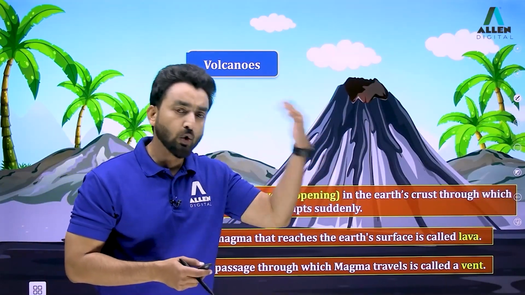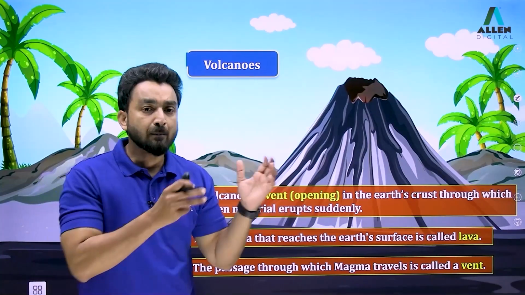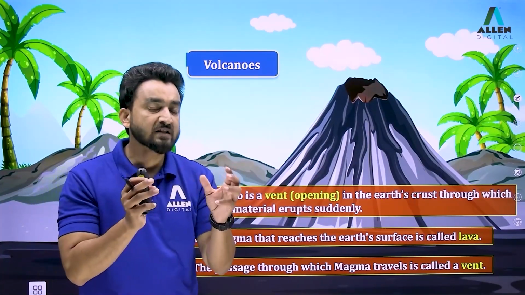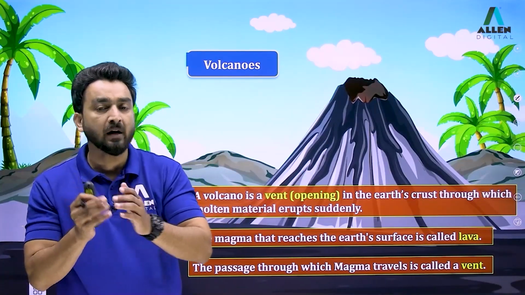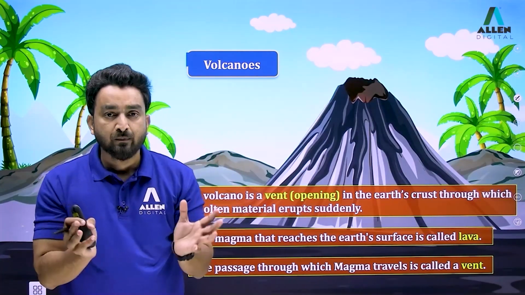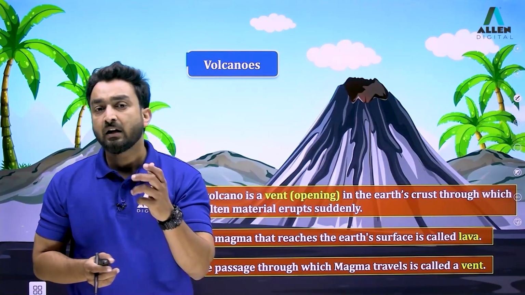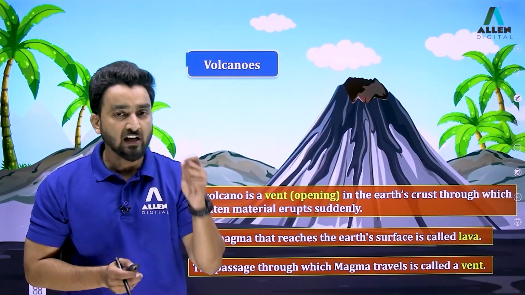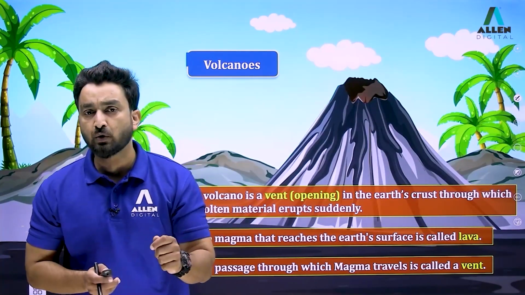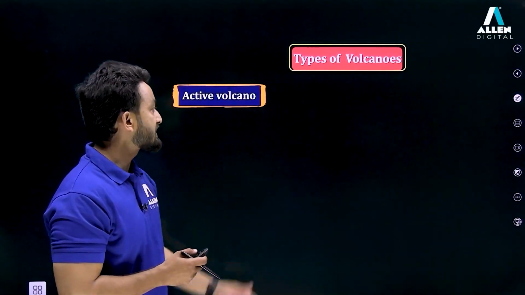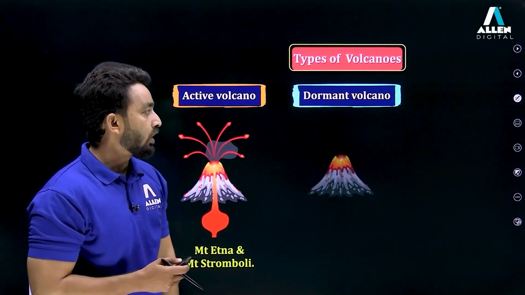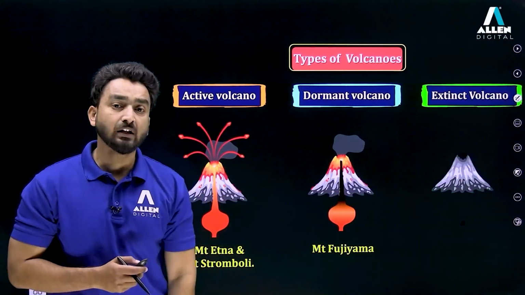Throughout the globe, if we take an example, the Pacific Ring of Fire is one such belt which is situated along North America, Europe and South America. In between this Ring of Fire is the Pacific Ocean. This Ring of Fire is the largest chain of active volcanoes in the world, right? Now, there are different types of volcanoes. One can see active volcano, dormant volcano and extinct volcano.